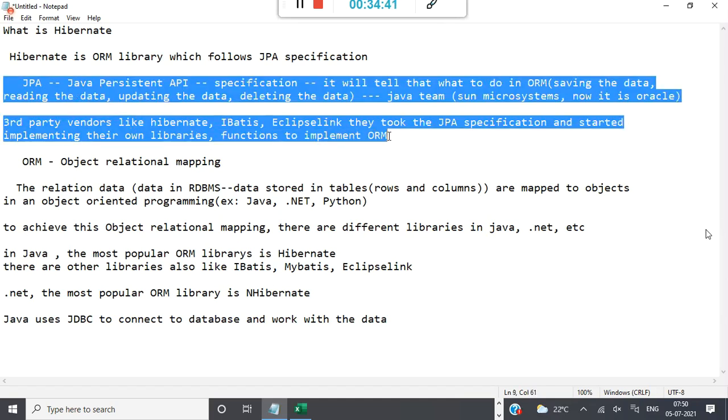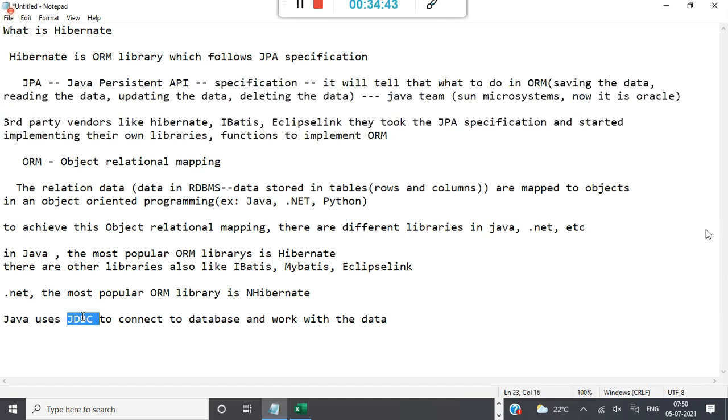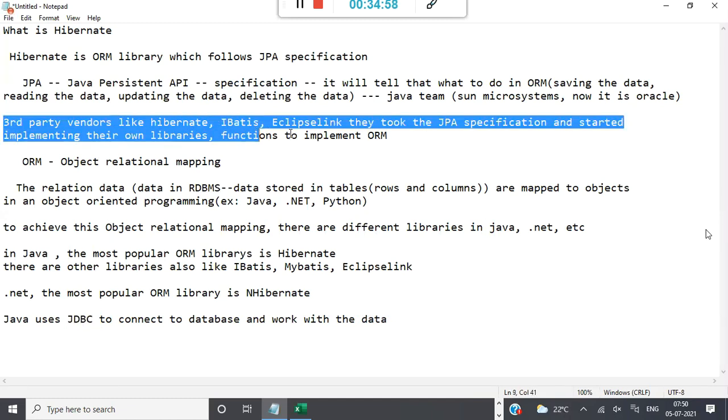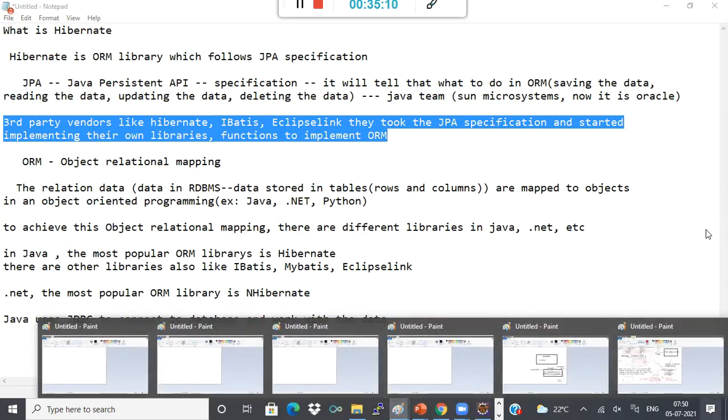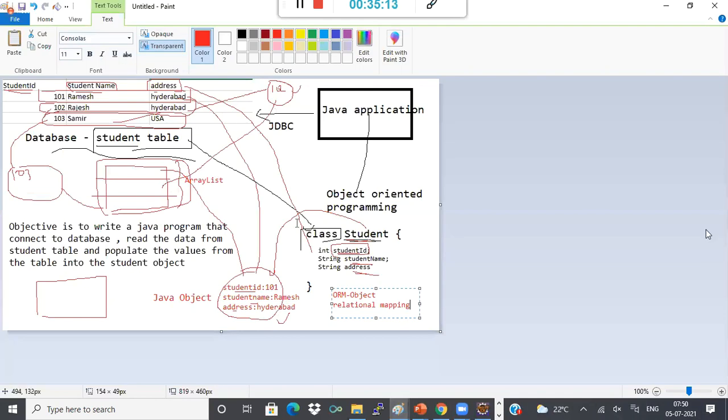Fine, but why can't we directly use JDBC, connect to the database and work with the data? Fine, we can do that. I'll show you a simple JDBC example, and then I'll show you some complications in it. That is the reason these ORM libraries have come. I know this might be familiar to others also, but I want to touch the basics.